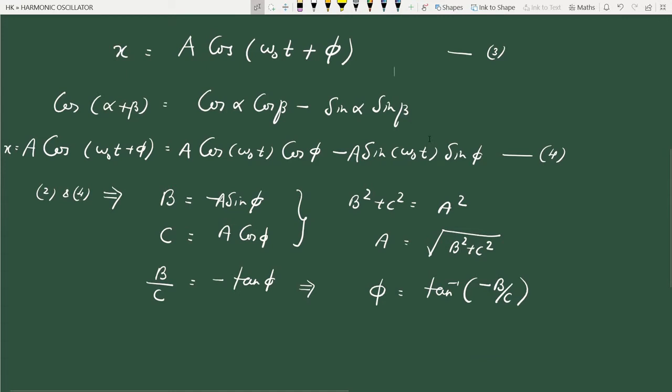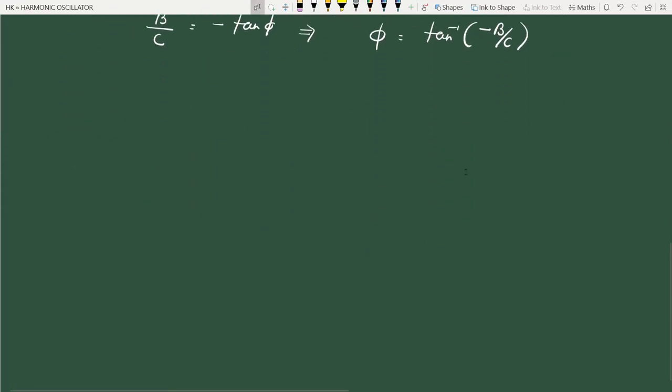How do we evaluate these constants? In order to evaluate these constants, we need the initial conditions. We know how to use initial conditions; we have used them before in Newton's laws of motion. So let us apply initial conditions here.